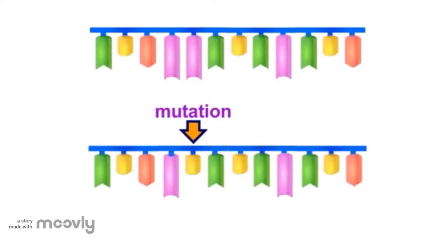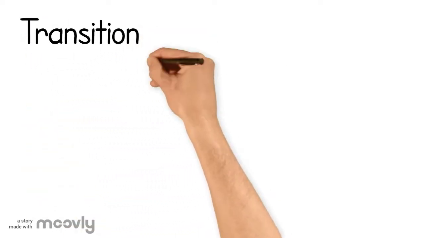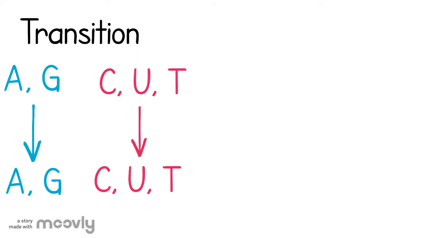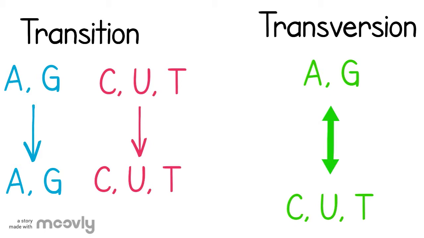According to the National Library of Medicine, a gene mutation is a permanent alteration in the DNA sequence that makes up a gene. A point mutation is when a single base is exchanged for another base. A transition point mutation is the exchange of a purine for a purine or a pyrimidine for a pyrimidine. A transversion point mutation is the exchange of a purine for a pyrimidine or vice versa.